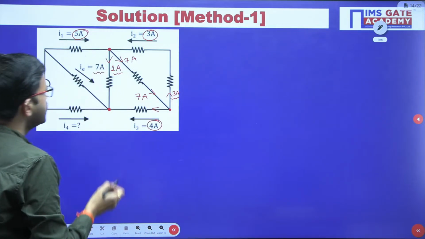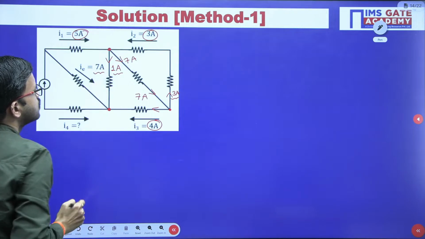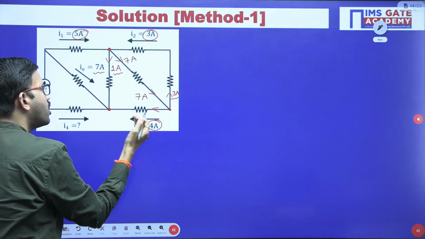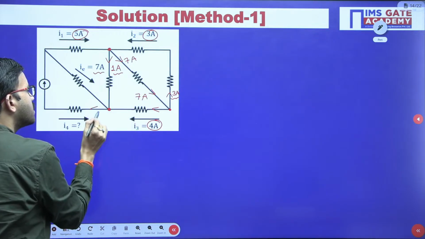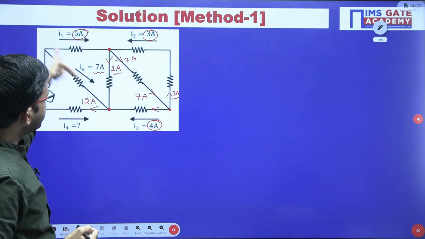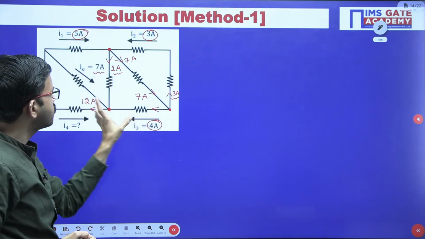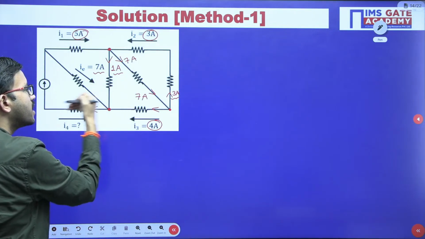If you add 4 plus 1, 5, 5 plus 7, 12, that means 12 ampere current is coming towards this particular node. The entire 12 ampere should leave. Yes or no? 7 plus 1, 8, 8 plus 4, 12. 12 ampere current is entering, so the entire 12 ampere should go like this.